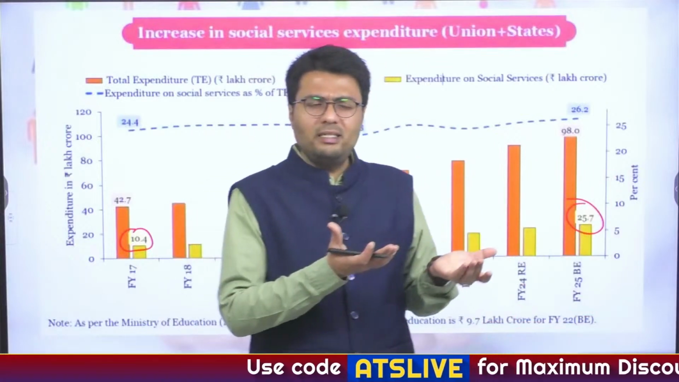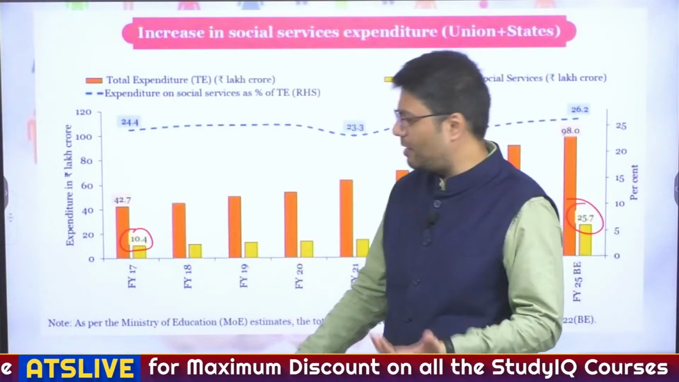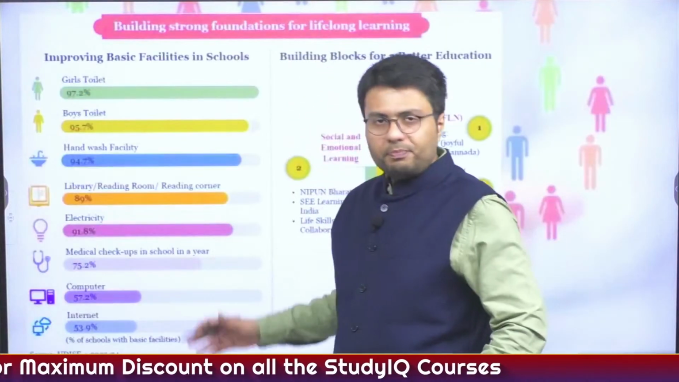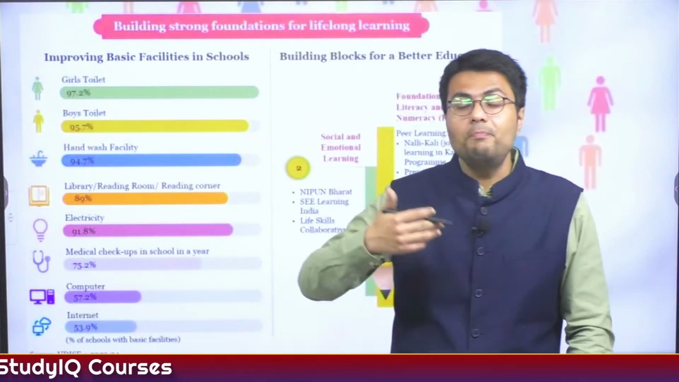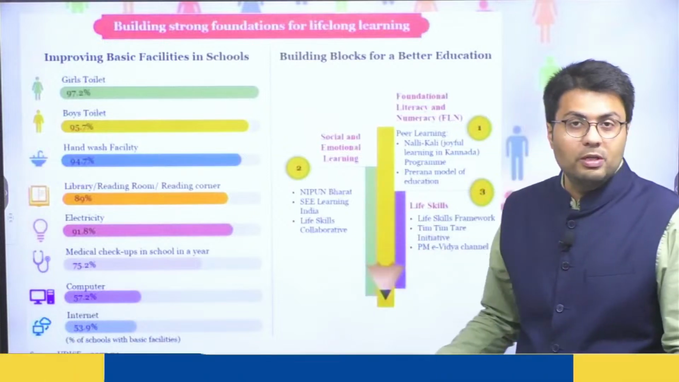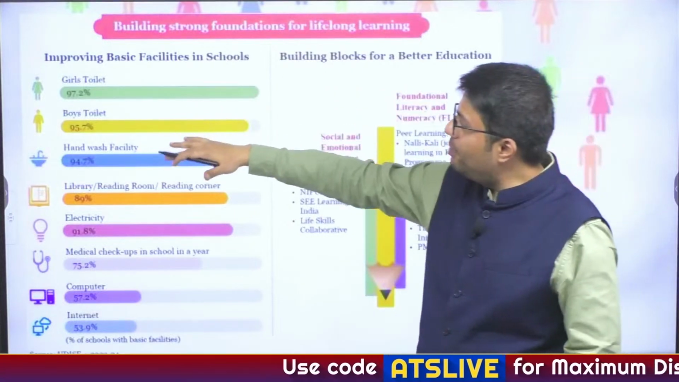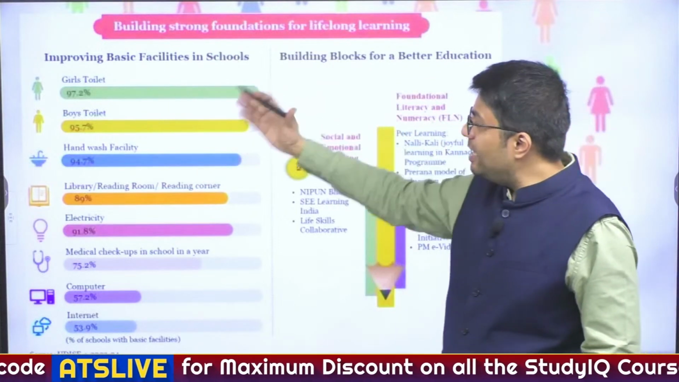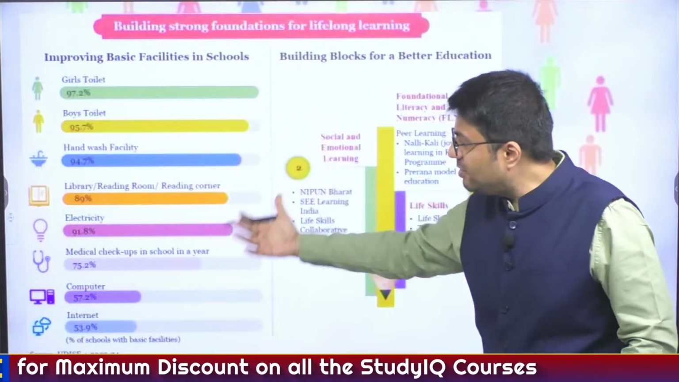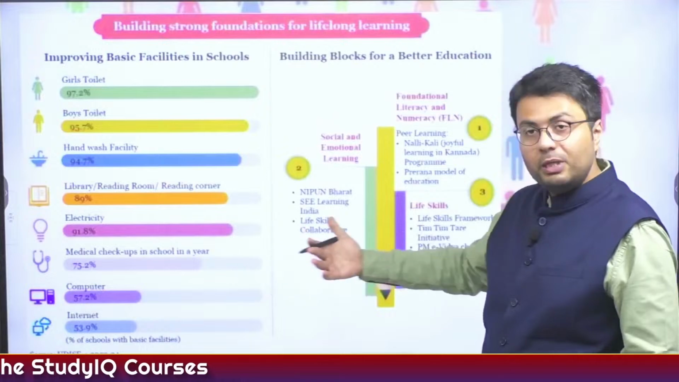Now, social sector and services are primarily related to health, rural development, education, etc. So, for example, as we have heard in the recent news, India has witnessed improvement in the learning outcomes of its schools, and for that India has improved the basic facilities available in schools, like construction of toilets, hand wash facilities, availability of a library, provision of electricity, provision of medical services, or digital services like computers and internet.